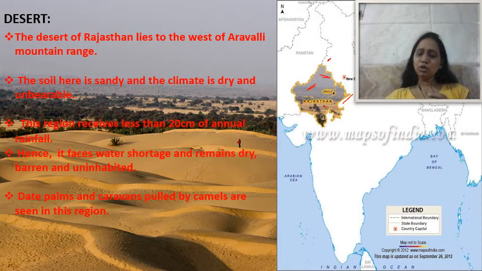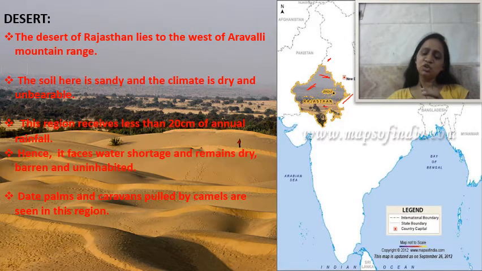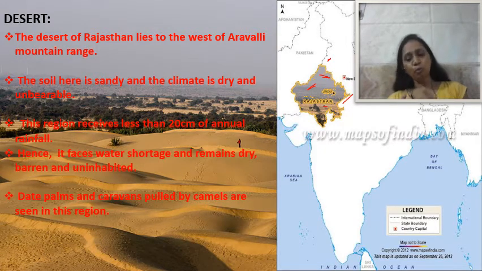But due to global temperature changes, nowadays Rajasthan also has more than 20 centimeters of rainfall. Due to global warming and changes in the climate, nowadays in Rajasthan the rainfall is quite heavy.